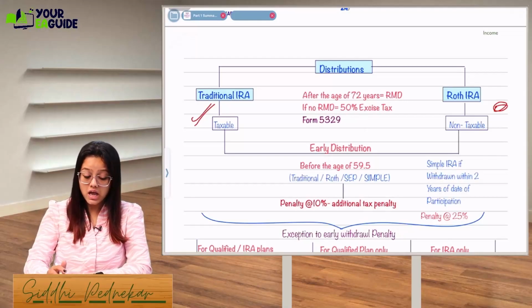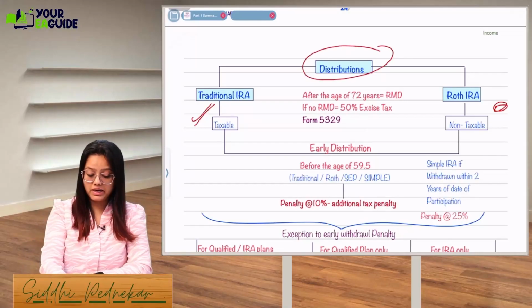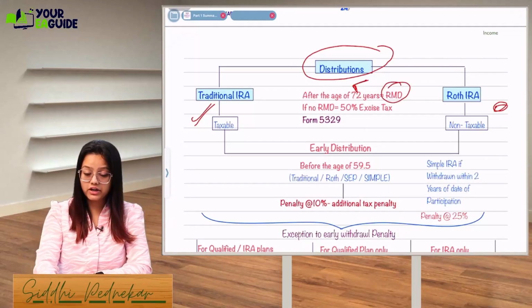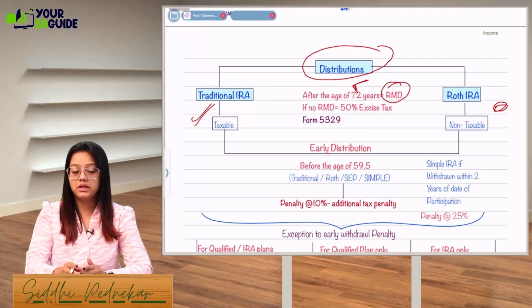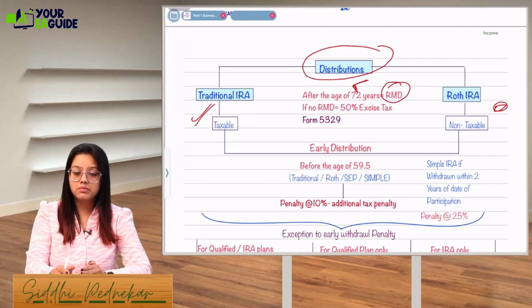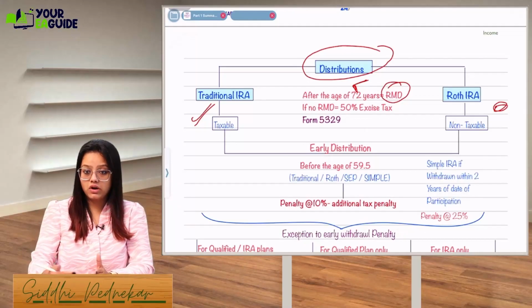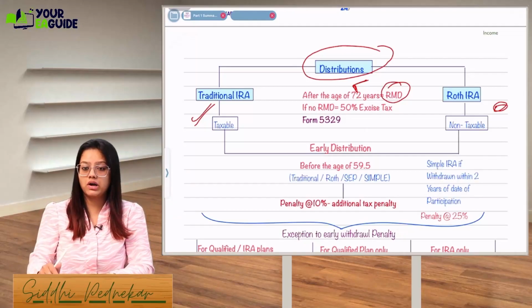Got it, guys? But if you're making a distribution after the age of 72, it is mandatory for you to take an RMD, that is required minimum distribution. What the IRS says is that when you were earning, you accumulated your earnings through a retirement account. Now you are of age 72, now you are getting retired. It is mandatory for you to take a required minimum distribution.